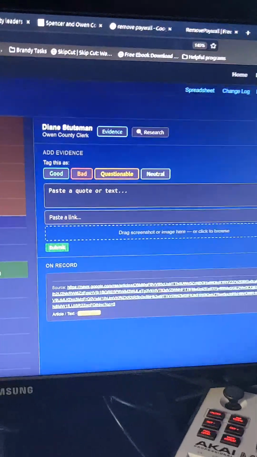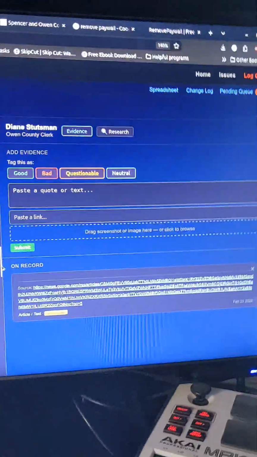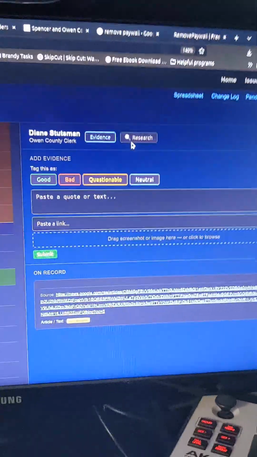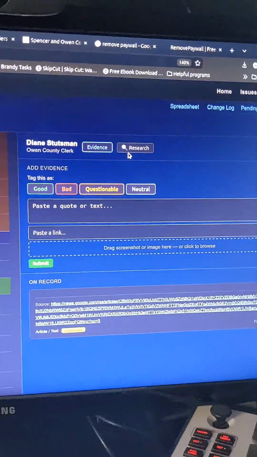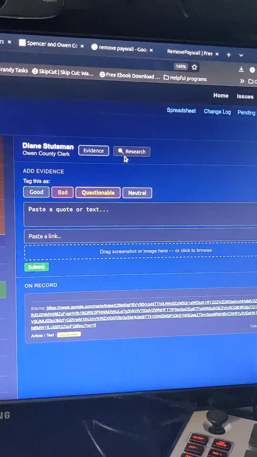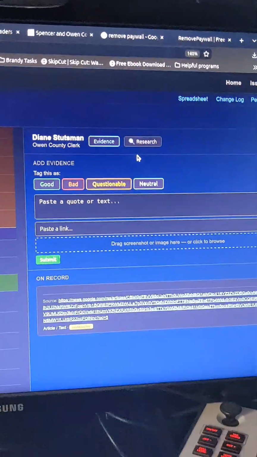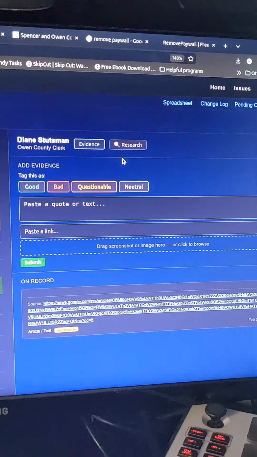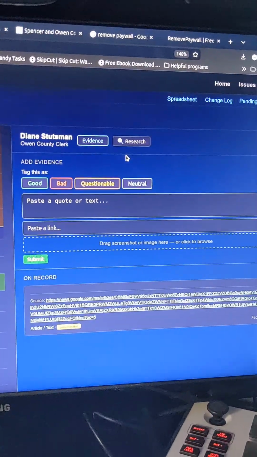If we go to the same environment of the person I'm running against, Diane Stutzman, you can see that one article popped up. And if you read that article, it talks about what was going on in 2021 with the corruption and the spending and the people that eventually I think got into some trouble. And somebody noticed that the spending was ridiculous in this county, and they reported it to Diane Stutzman.